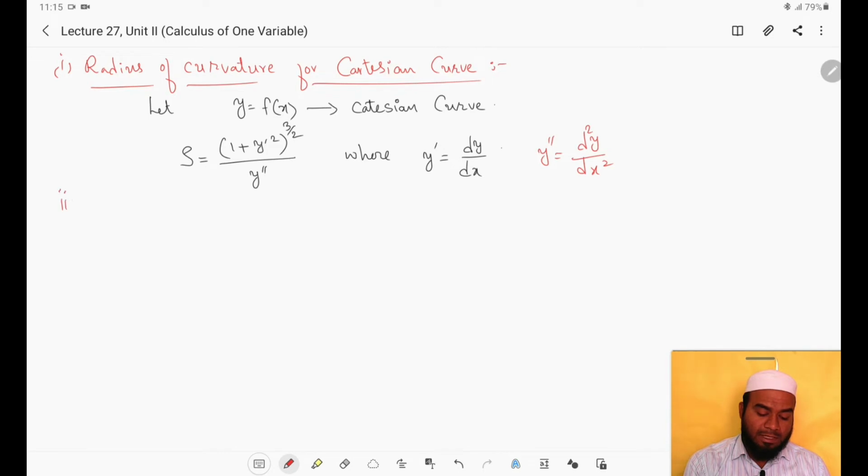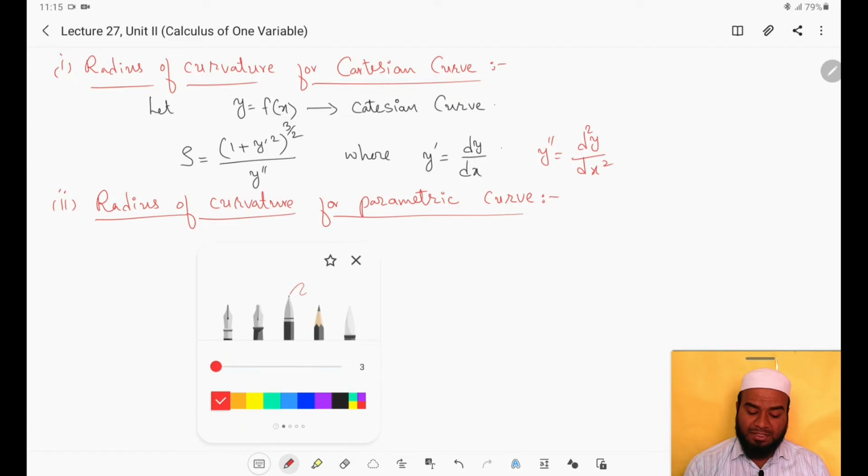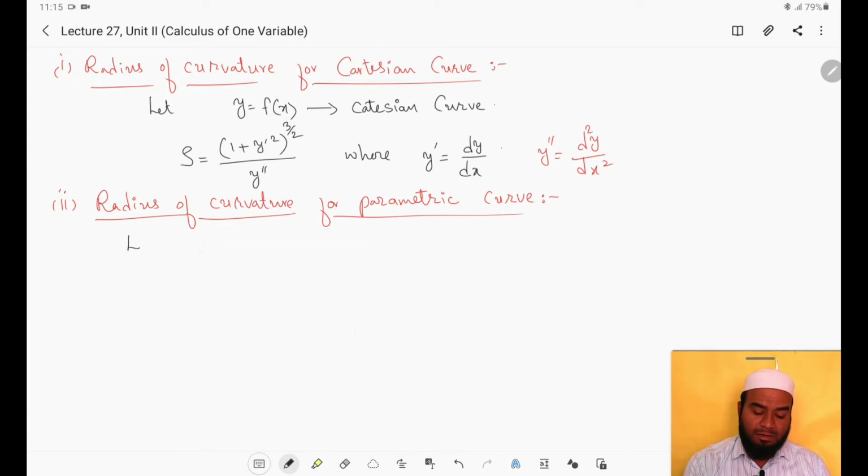The second one is radius of curvature for parametric curve. First we need to know the difference between a Cartesian curve and a parametric curve. Instead of y equals f of x, here x equals some function of t and y equals another function of t is given. That is, x and y are related to some other variable t, where t is called a parameter. If this kind of curve is given, it is called a parametric curve.